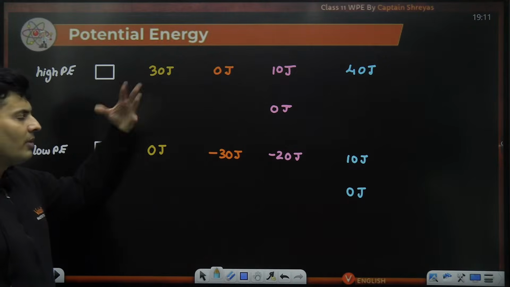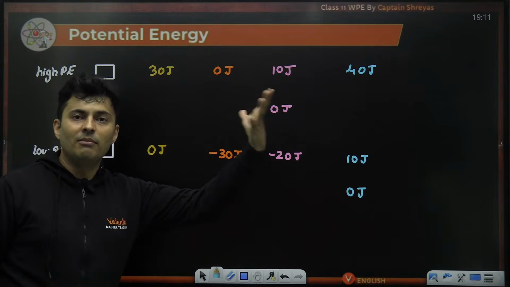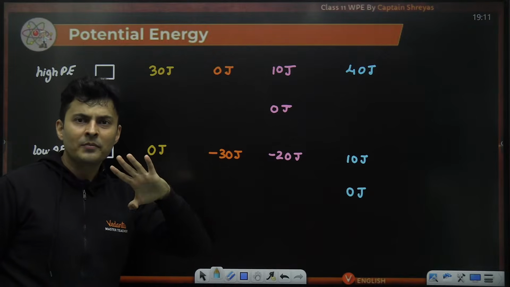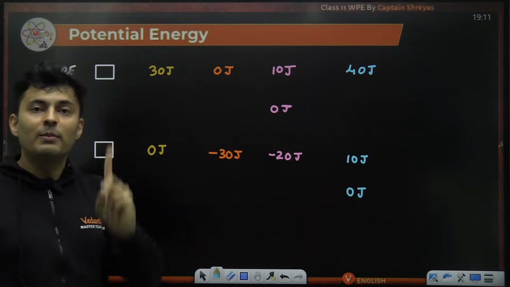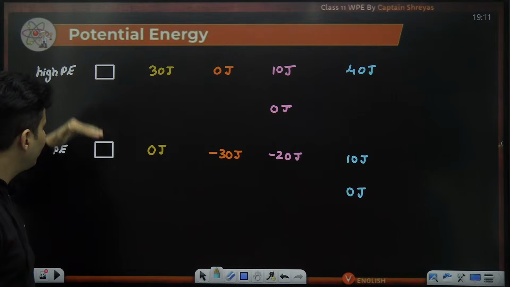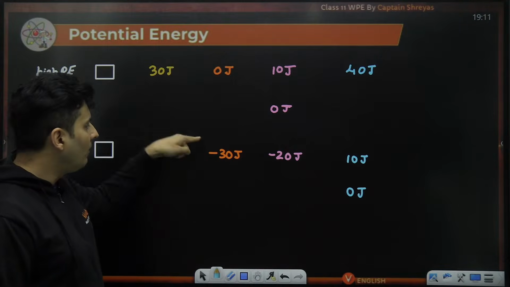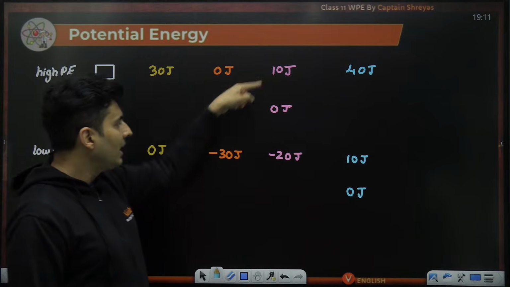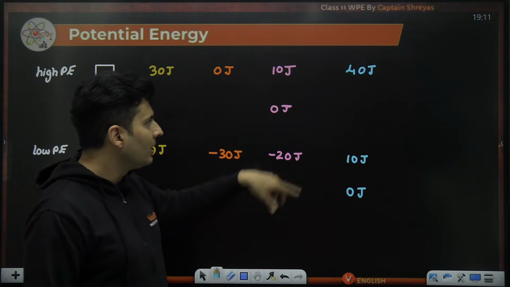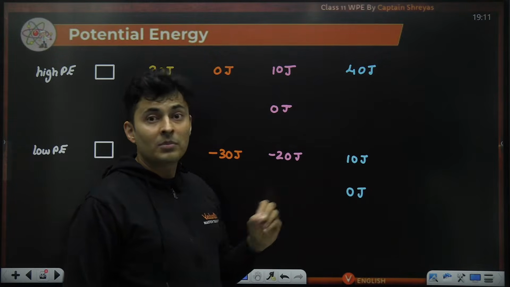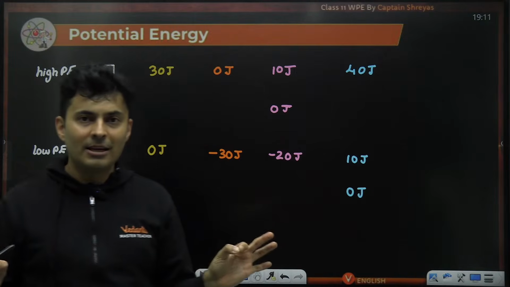Everybody is measuring 0 joules to be at some weird location. But one thing everybody will agree on is the difference of the energy: 30 minus 0, 30. 0 minus minus 30, 30. 10 minus minus 20, 30. 40 minus 10, 30. The difference of the energy is the same.